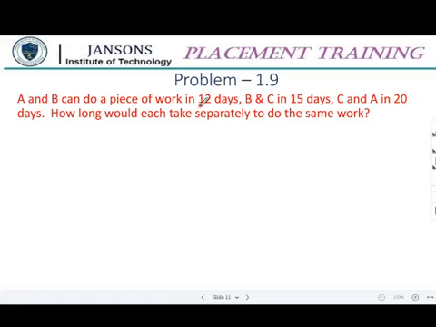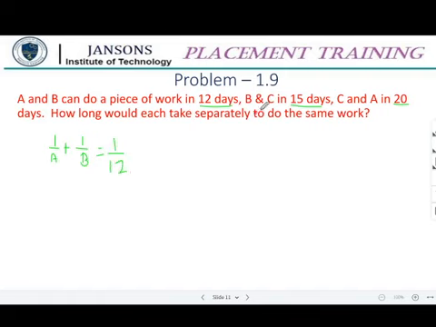So the combined time of A and B is given, of B and C is given, and of C and A is given. So it is nothing but 1 by A plus 1 by B equal to 1 by 12.